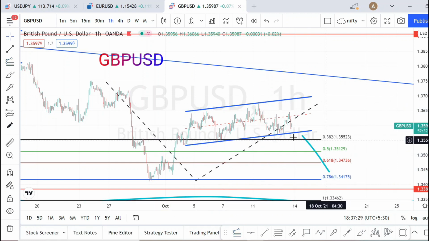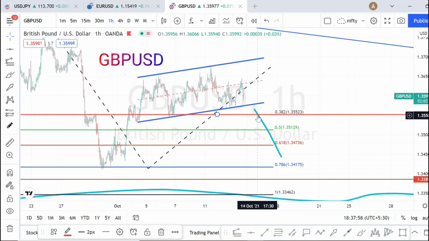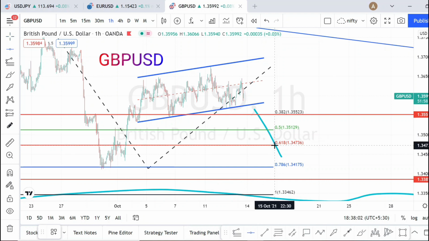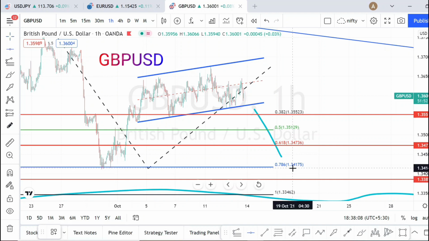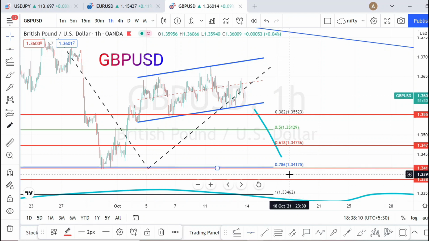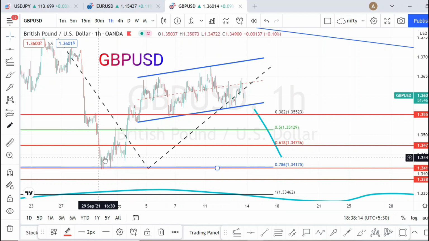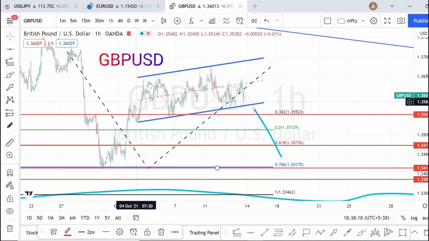So I said this line is going to be acting as a strong support. 0.382 is going to be first support. Next support is going to be at 0.618, and next support is going to be at 0.786, where price has traveled here earlier also. It is on retracement, bounce back or retracement. Again, I'm expecting it to retrace back and test these levels here.